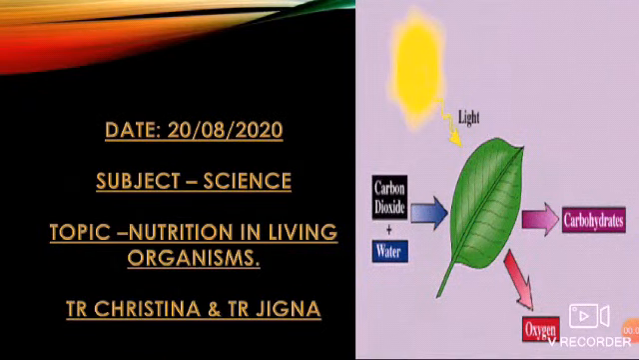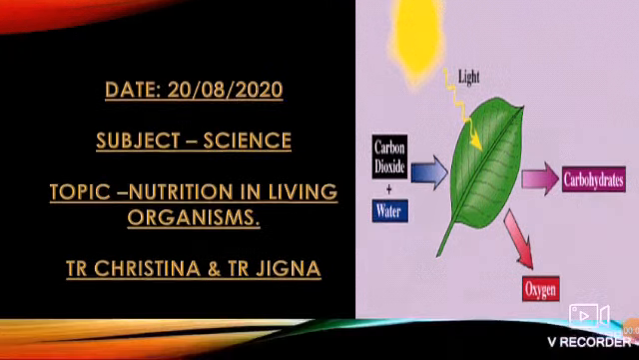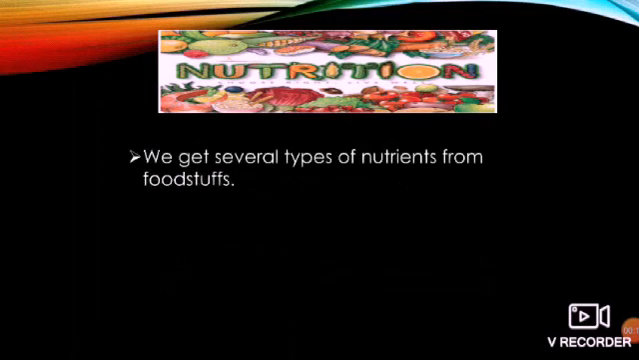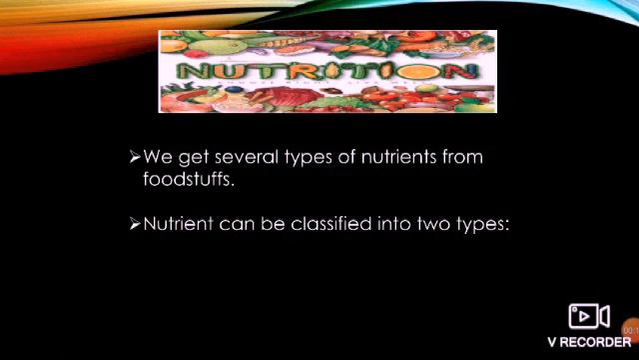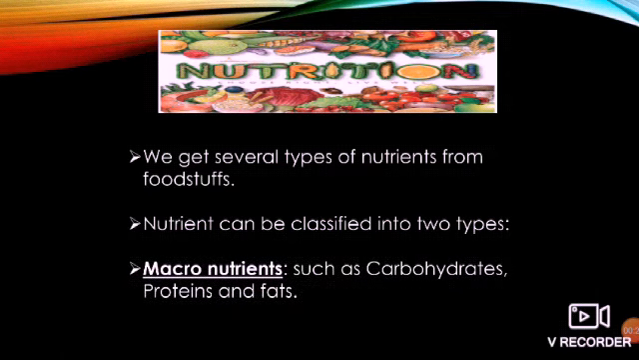Today let's begin with lesson number 4, Nutrition in Living Organisms. Nutrition. As we are all aware, we get several types of nutrients from foodstuffs. Nutrients can be classified into two types. Macronutrients such as carbohydrates, proteins and fats.